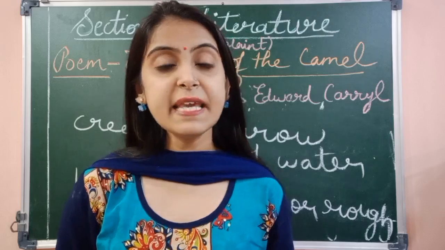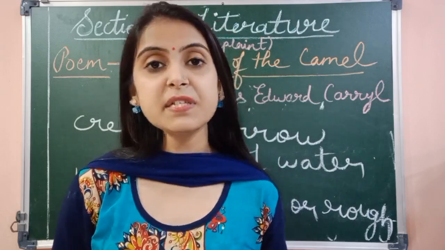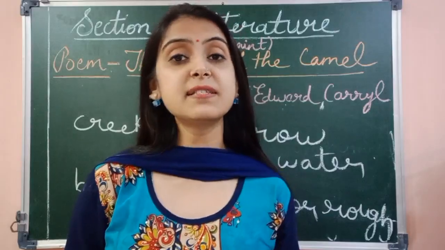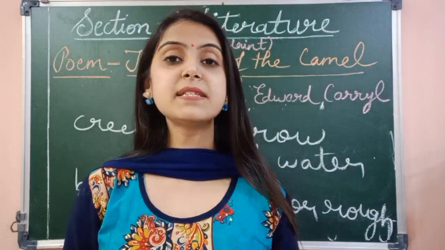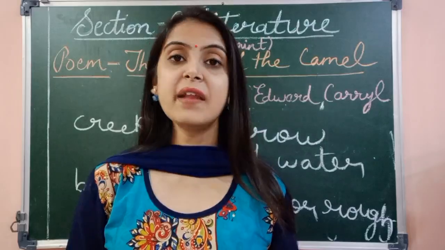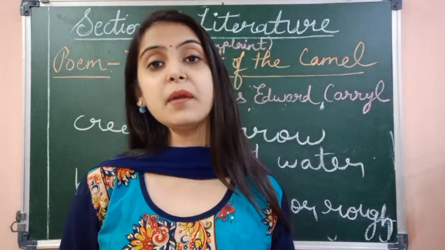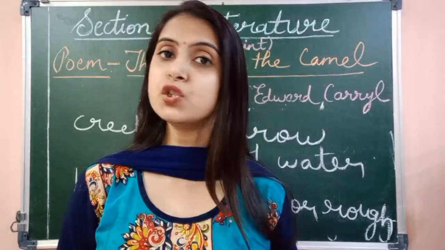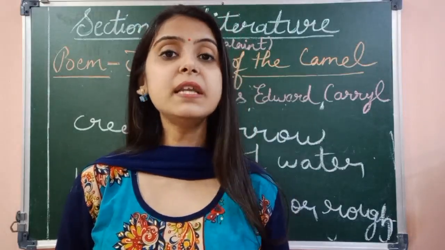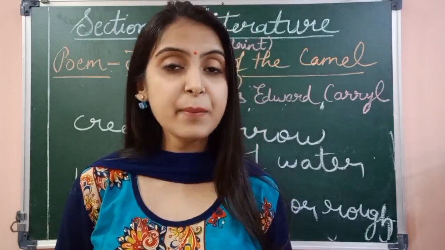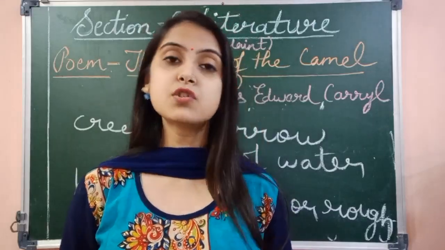So children, we see that in this stanza, the camel is comparing himself with other animals and he is complaining about his looks and features. He says that a snake is round, weasels are wavy and sleek, alligator and lizards are straight. But what about the camel? The camel is lumpy, bumpy and humpy. There is no specific shape. Any shape does for me. Now, any shape is also written in capitals. Why? Because it emphasizes the sad feeling of the camel and the way the humans treat him.